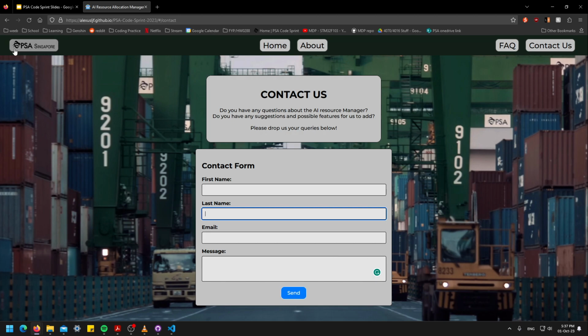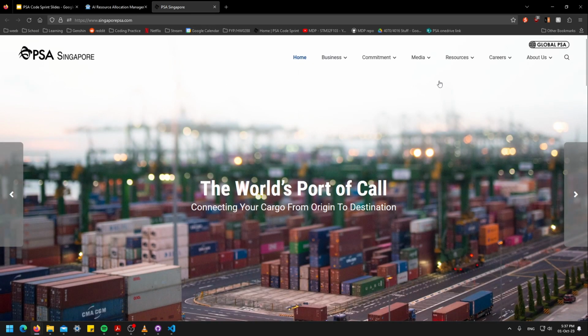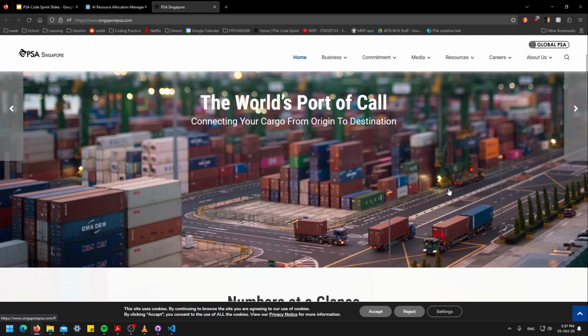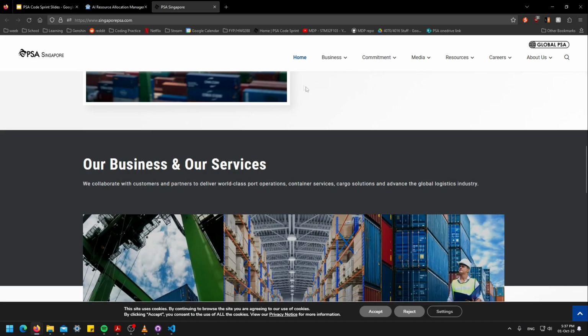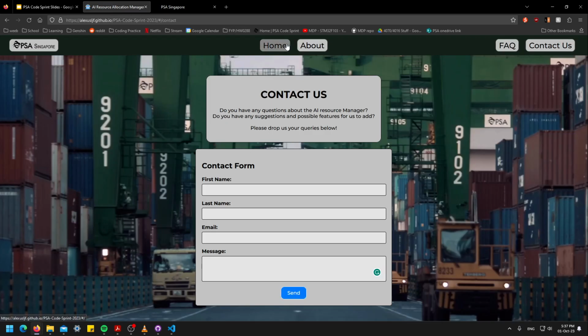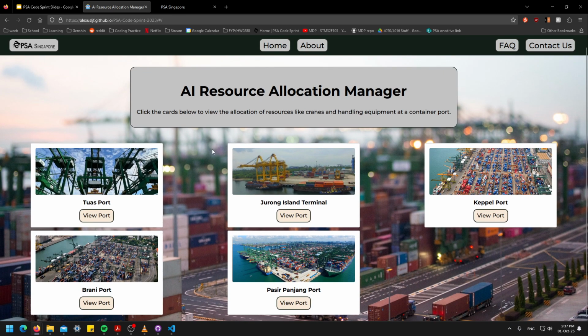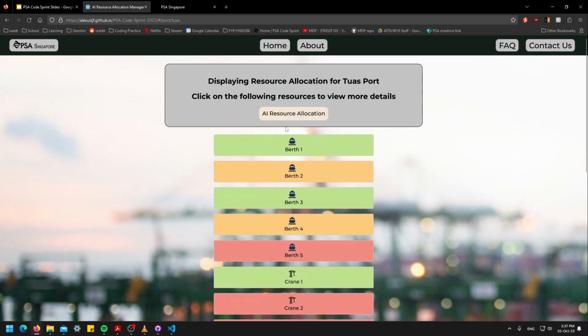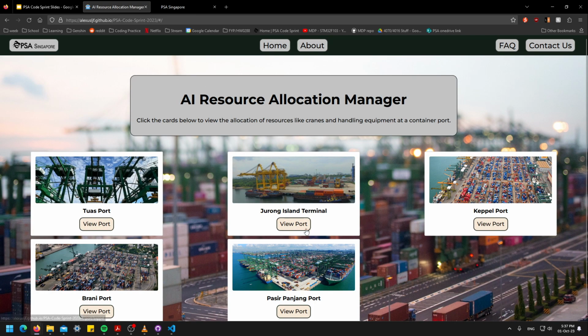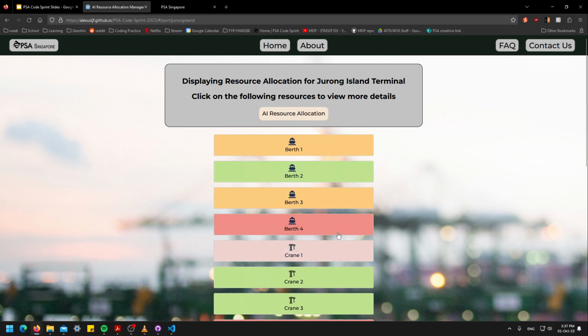This button just opens a new page to the PSA Singapore page, so users can come here to find out more about PSA Singapore. And if we click this one, it goes back to home. So just now we used Passport where it was berth 5, and then to demonstrate, maybe Jurong Island Terminal, it has 4 berths, and it's different data.